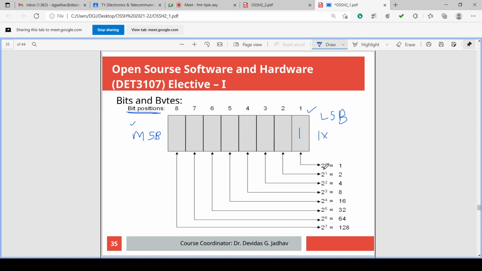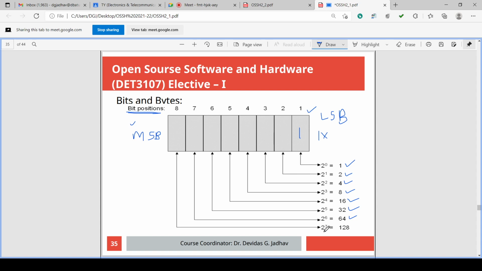So how much value is there? We know 2 raised to 0 is 1. Anything raised to 0 is 1. 2 raised to 1 is 2. 2 raised to 2 is 2 into 2, 4. 2 raised to 3 is 2 into 2 into 2, 8. 2 raised to 4 is 2, 4 times multiplication, 16. 2 raised to 5, 5 times 2 into 2 into 2 into 2 into 2, 32. 2 raised to 6, 2 into 2 into 2 into 2 into 2 into 2, 64.